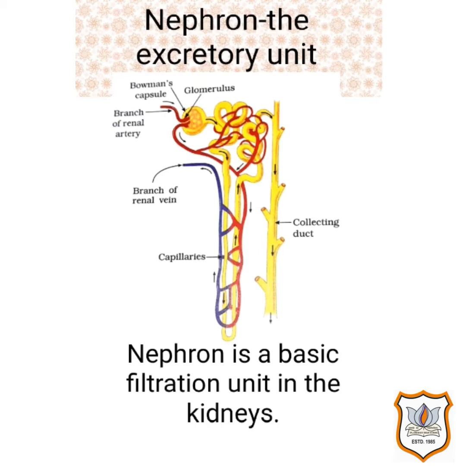What is nephron? It is a basic filtration unit in the kidneys. Each kidney has a large numbers of nephrons packed closely together. Nephron actually is a long coiled tubular structure which begins with a cup-shaped end known as Bowman's capsule, shown in the figure, and it ends in collecting tubule. A cluster of very thin-walled blood capillaries seen in the Bowman's capsule is known as glomerulus.